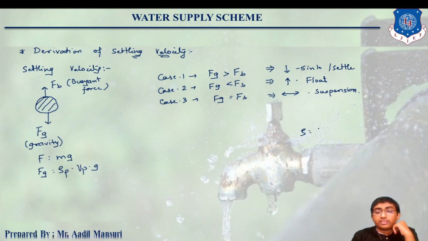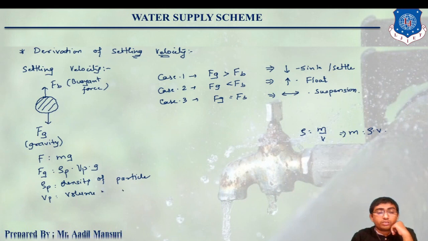Because density is equal to mass upon volume, so mass will be equal to density into volume. So let me write that rho p is the density of particle, Vp is the volume of particle, and g is the gravitational acceleration.